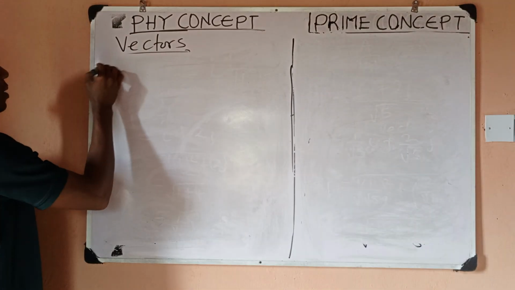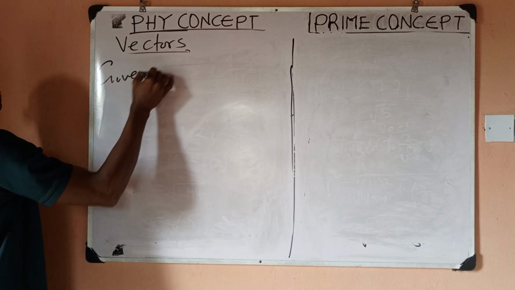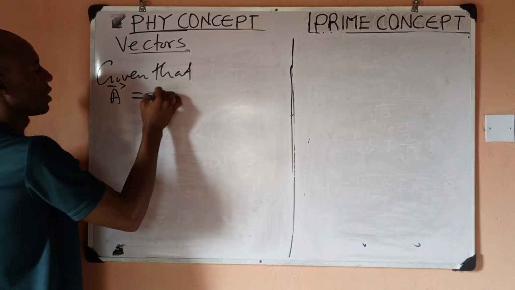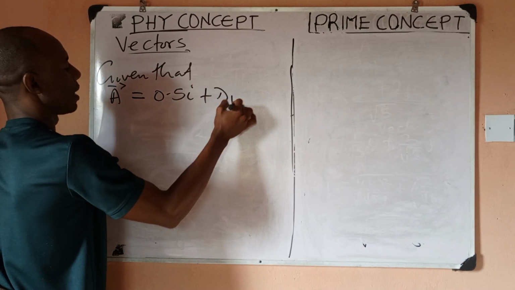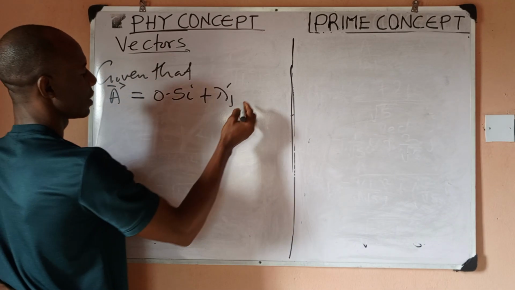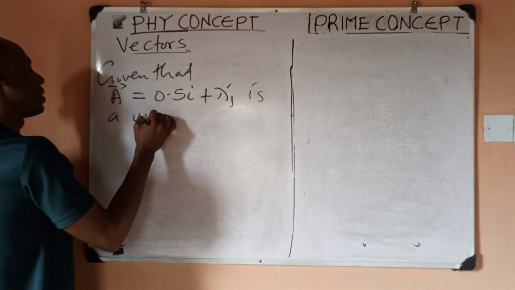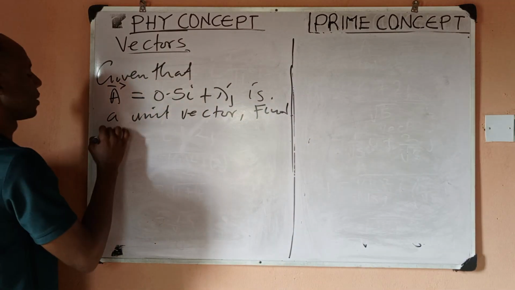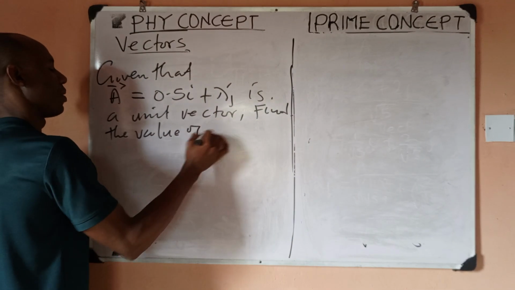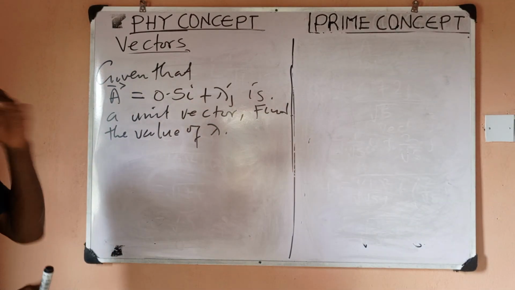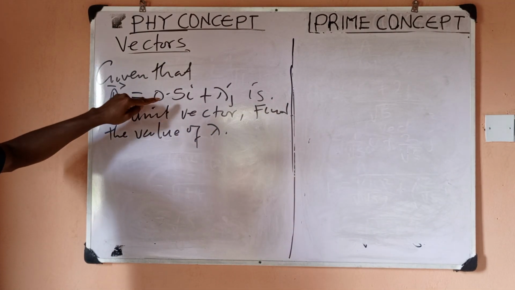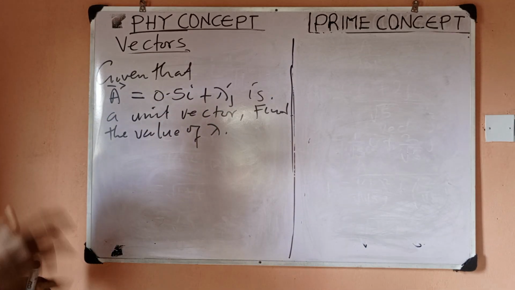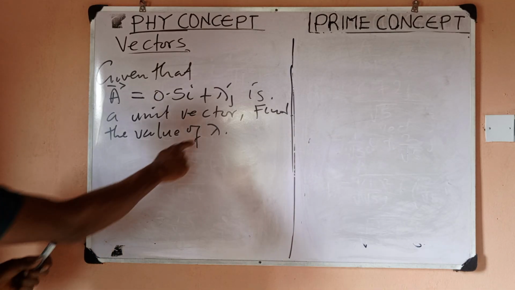So I want to give a last question, an applied question here. Given that A equals say 0.5i plus lambda j is a unit vector, find the value of lambda. So this is an applied question. Now they are telling us that this vector, which is equal to 0.5i plus lambda j, is a unit vector. Now, if it is a unit vector, find the value of lambda.